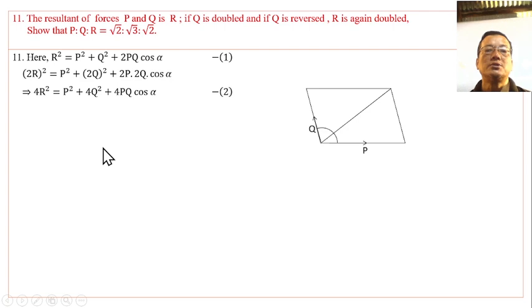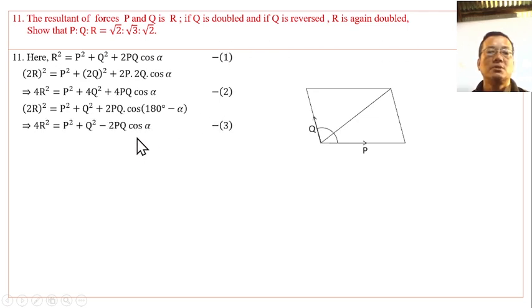From which we get equation 2. Again, see equation 3, simplify it, for R square and P square, Q square. If Q is reversed, R is again double. And in equation 4, put the values of P, Q, R, from 1, 3 we get this.